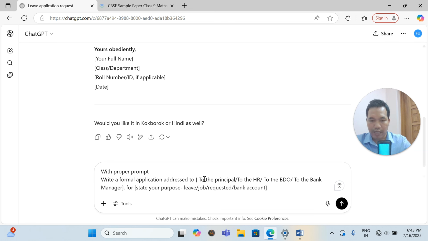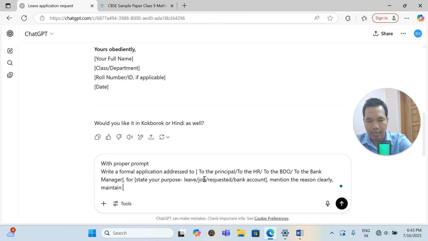And thirdly, mention the reason. Obviously, what is the reason that you want to specify? State the reason clearly. This is very important. One more important thing is to maintain a polite and respectful tone.